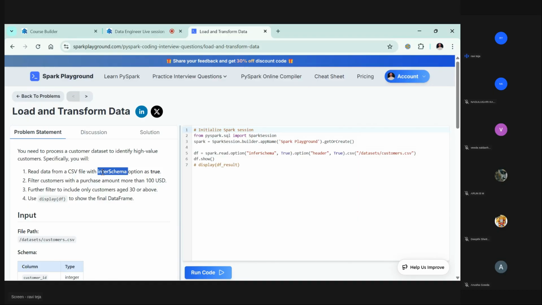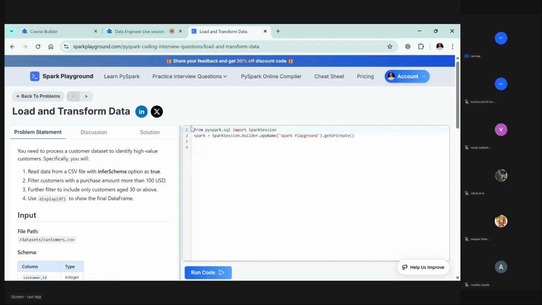Okay, now let's go here. Now let me remove everything. So first I need to initialize a Spark session, right? How do you initialize a Spark session? We already discussed, right? There is this Spark session object provided by any Spark environment. If you go to Databricks, you can see the Spark session available. By default Spark is available there, in any Spark related environment.